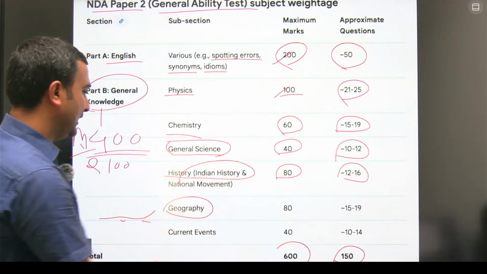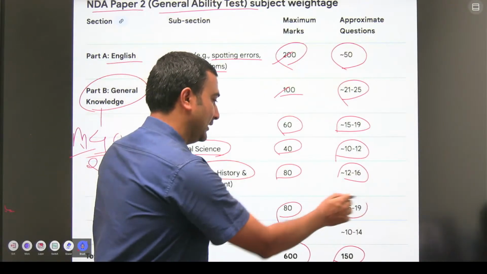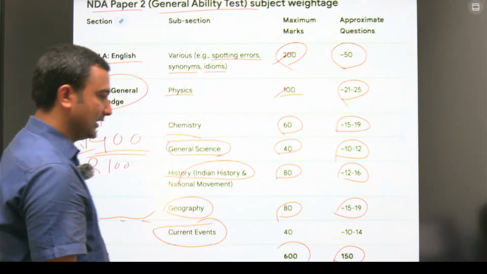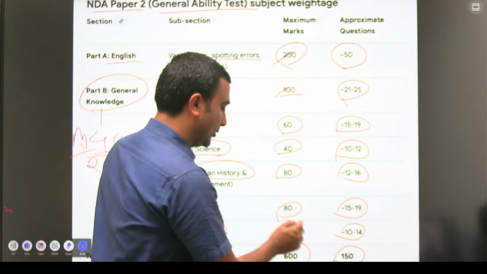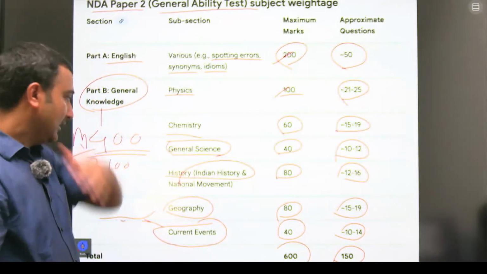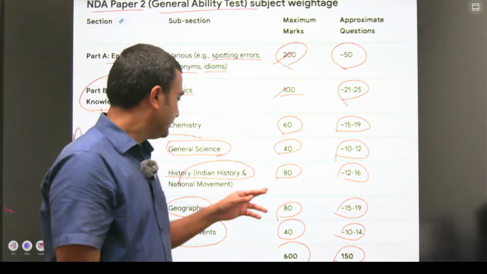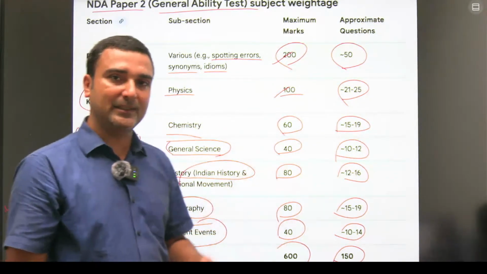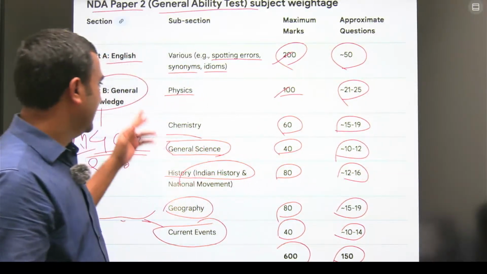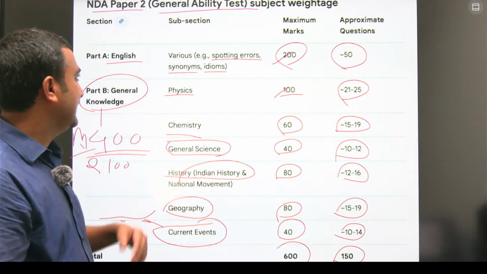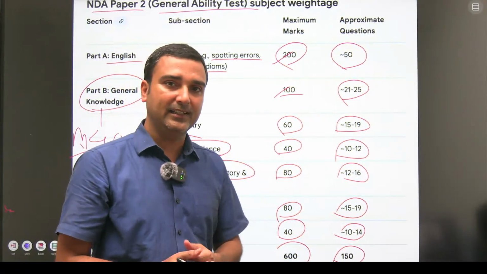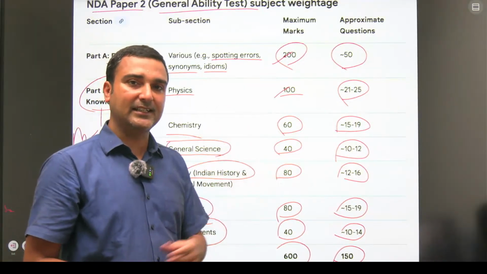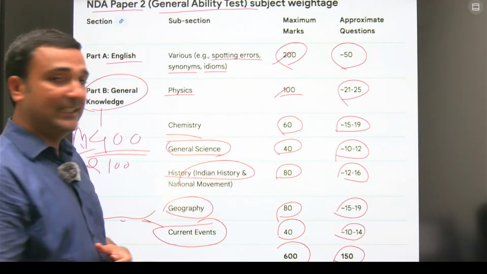From the geography section, there will be 80 marks for 15 to 19 questions, and there will be questions on current events. Current events questions will be 10 to 14, and total 14 marks will be there. I will be taking the portion from history, geography and current events, and our subject expert Manish Zondare will be taking physics, chemistry and general science, and English. I will take English very briefly, previous year questions. After that, we will go in deep, and some other faculty will be taking this English portion.